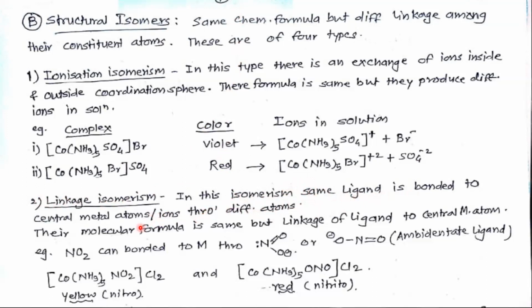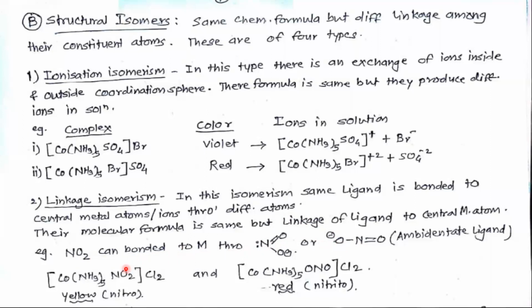See this example. Their molecular formula is the same, but the linkage of the ligand to the central metal atom is through different atoms. For example, NO2 can be bonded to the central metal through nitrogen or through oxygen. The ligand is the same, NO2, but here the donor atom is nitrogen and here the donor atom is oxygen.